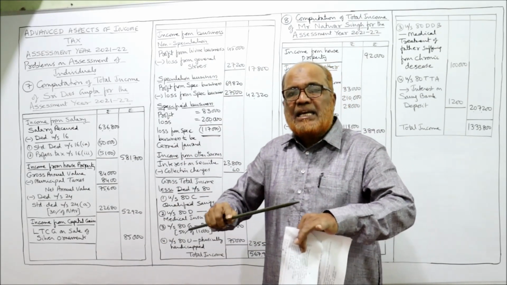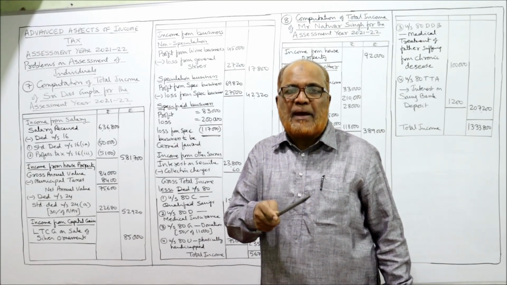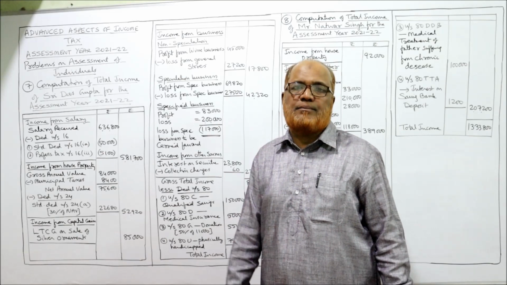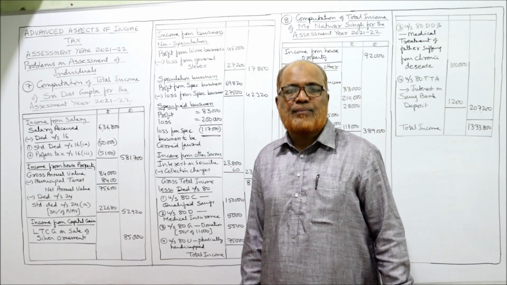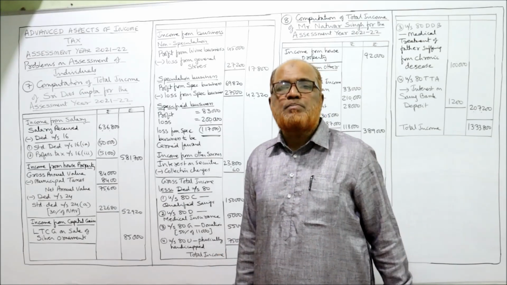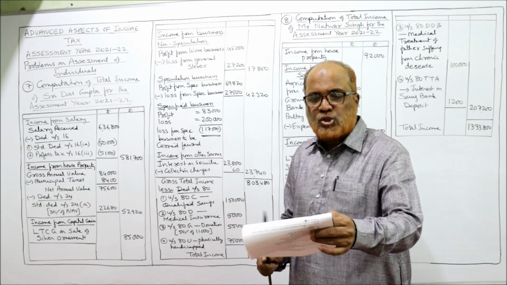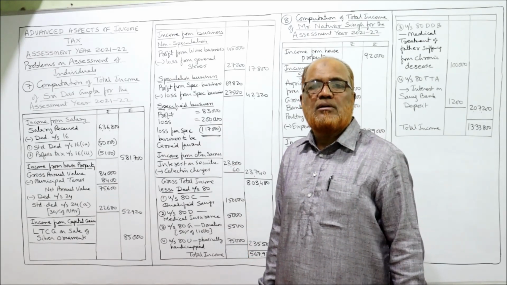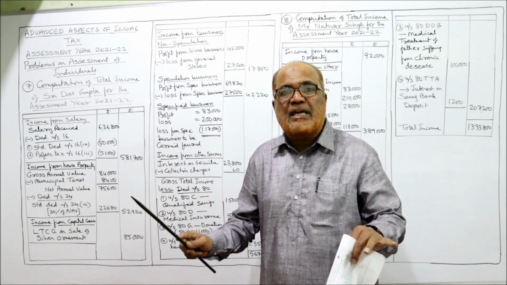So he has three different types of businesses: non-speculation, speculation, and specified. First of all, we'll take non-speculation. The wine business and the general store business are non-speculation.